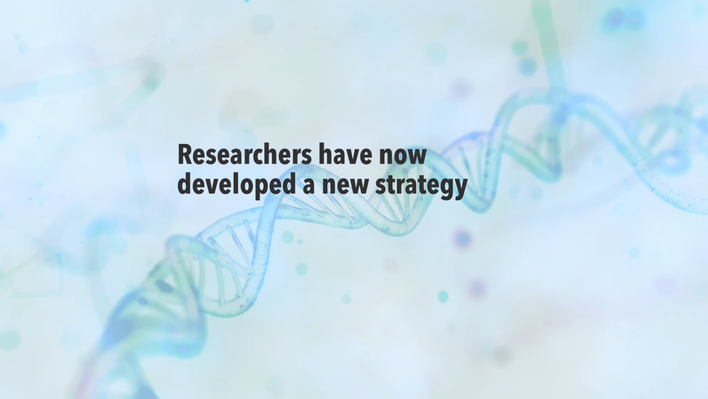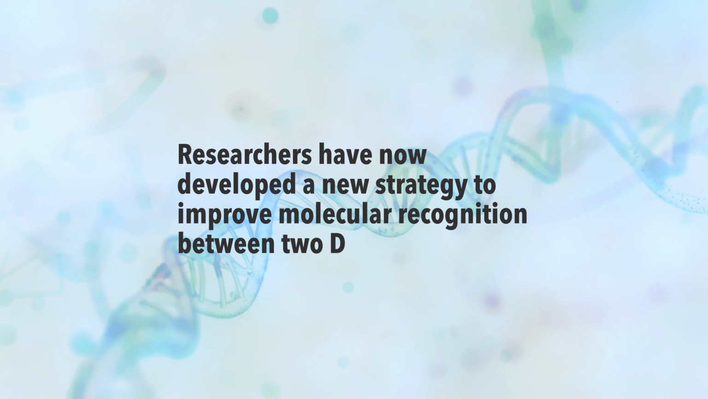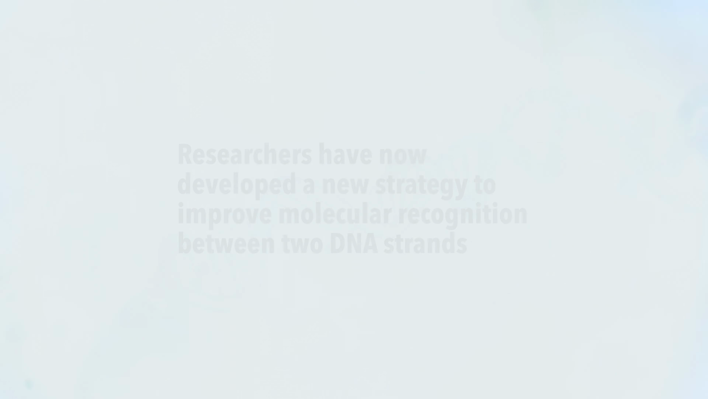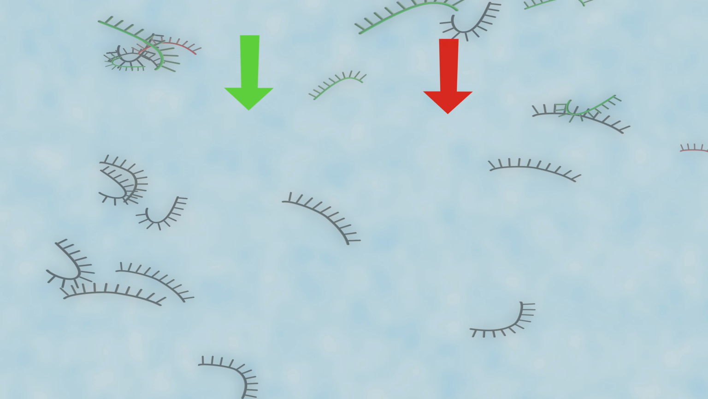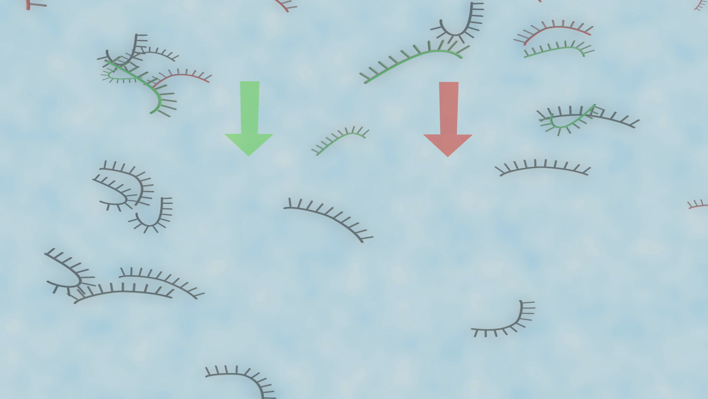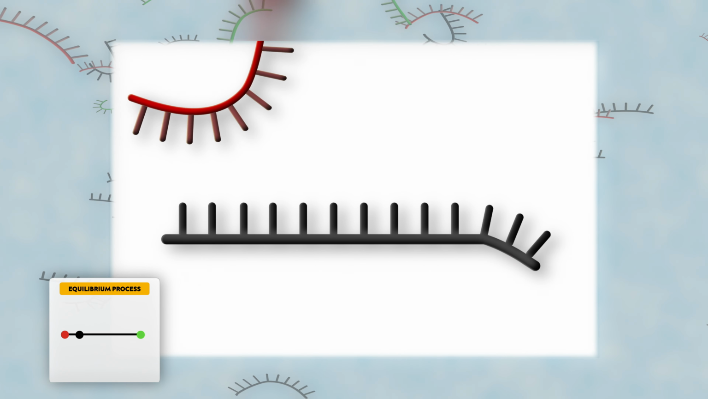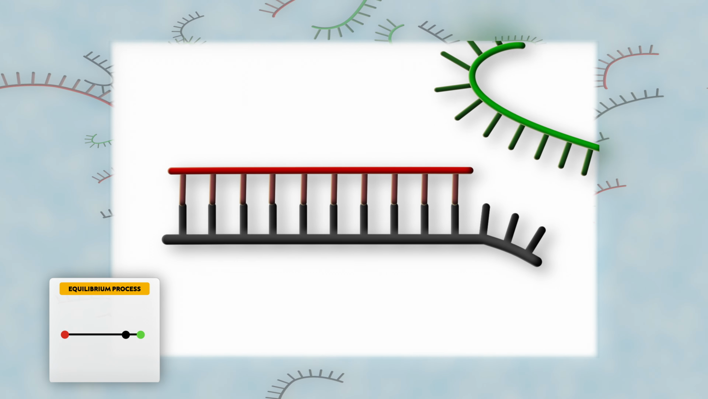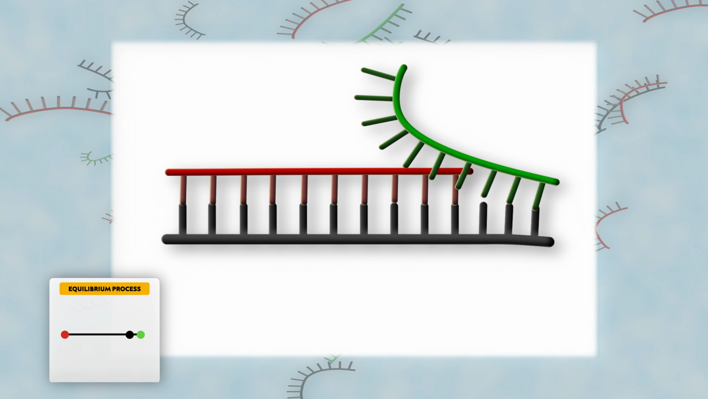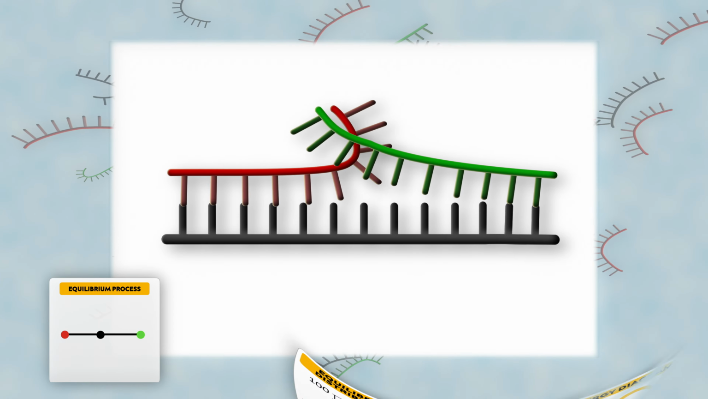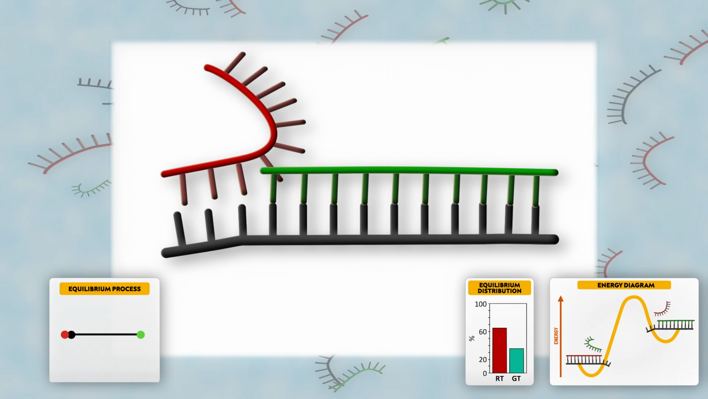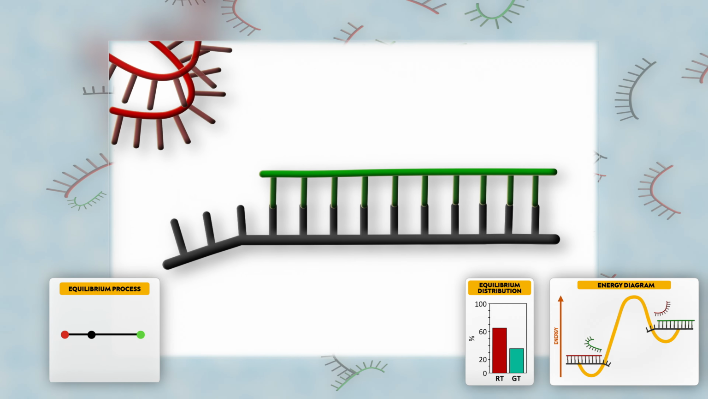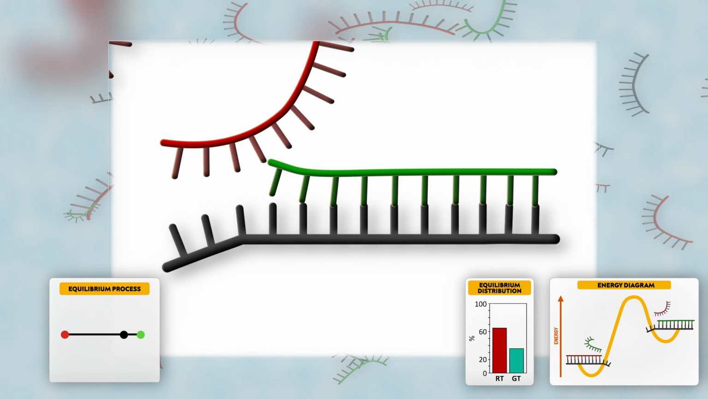Researchers have now developed a new strategy to improve molecular recognition between two DNA strands. Two different DNA strands are added to a complementary template strand. Molecular recognition between the strands leads to the formation of red and green duplexes. The red and green strands are in dynamic exchange, and the ratio of red to green duplexes is determined by their relative thermodynamic stability.